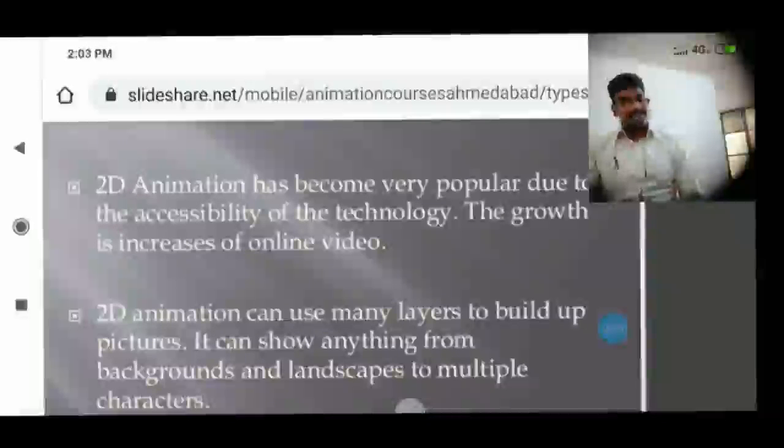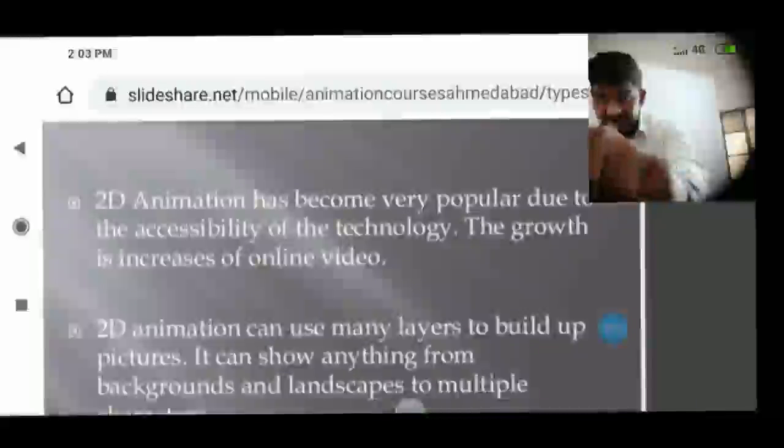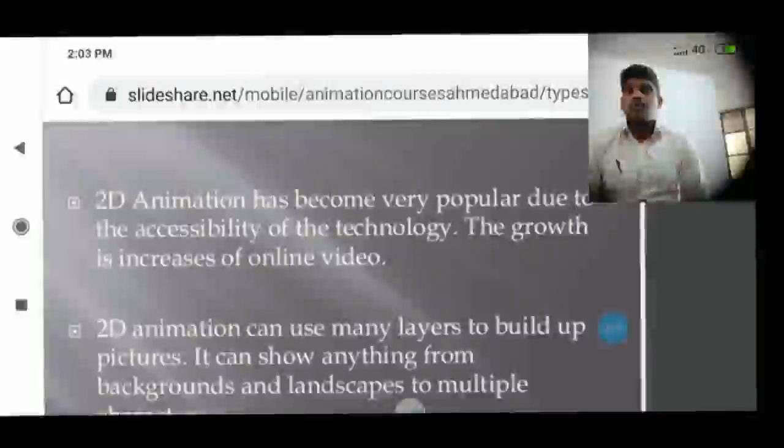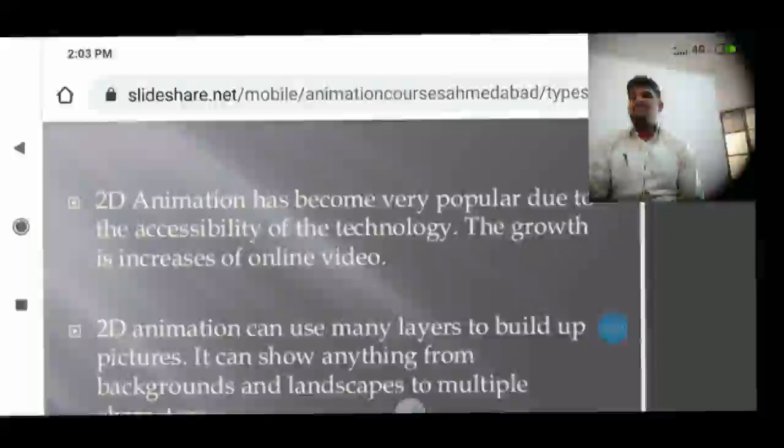2D animation has become very popular due to the accessibility of technology and the growth and increase of online video. Why has 2D animation become very popular? Simple reason: accessibility of technology.